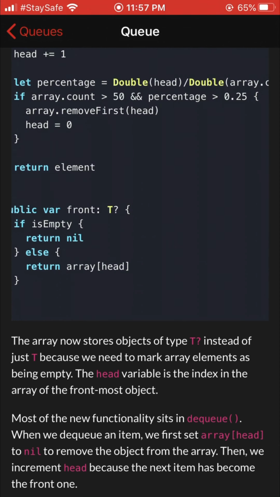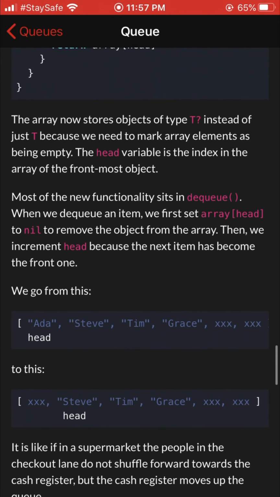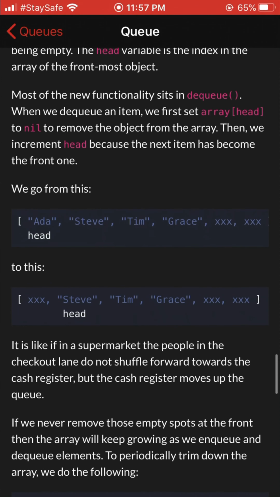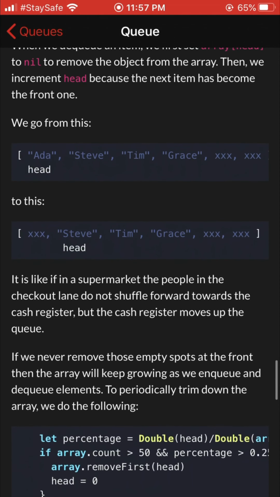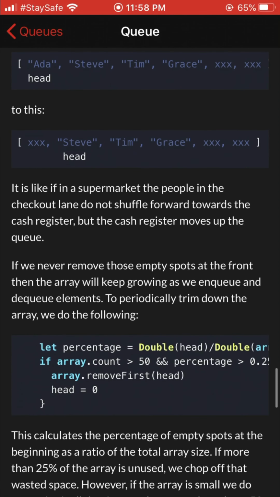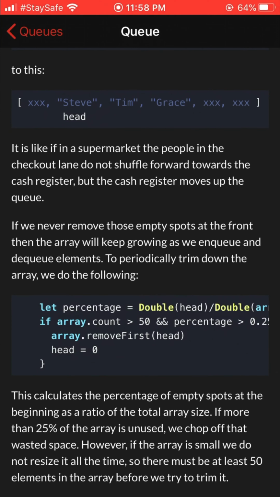} else { return array[head] } }. The array now stores objects of type T? instead of just T because we need to mark array elements as being empty. The head variable is the index in the array of the frontmost object. Most of the new functionality sits in dequeue. When we dequeue an item, we first set array[head] to nil to remove the object from the array. Then we increment head because the next item has become the front one. We go from this: Ada, Steve, Tim, Grace, nil, nil, with head at Ada, to this: nil, Steve, Tim, Grace, nil, nil, with head at Steve. It is like if in a supermarket the people in the checkout lane do not shuffle forward towards the cash register, but the cash register moves up the queue.